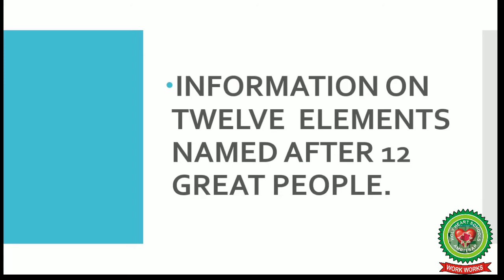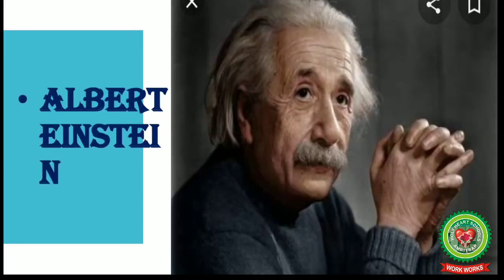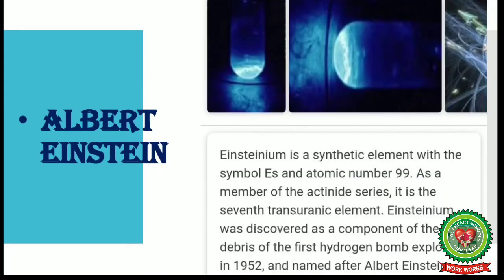Now, let us go through the information on 12 elements named after 12 great people in your book. Now, the first person is Albert Einstein. The element which is named after Einstein is Einsteinium. Einsteinium is a synthetic element with the symbol Es and atomic number 99.